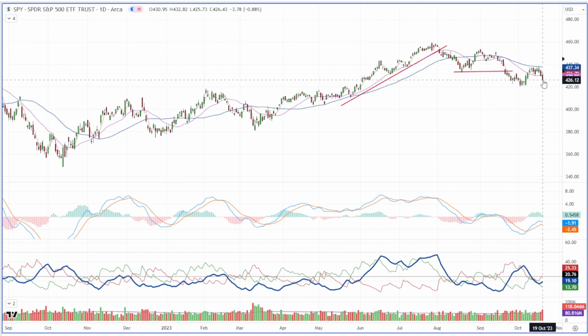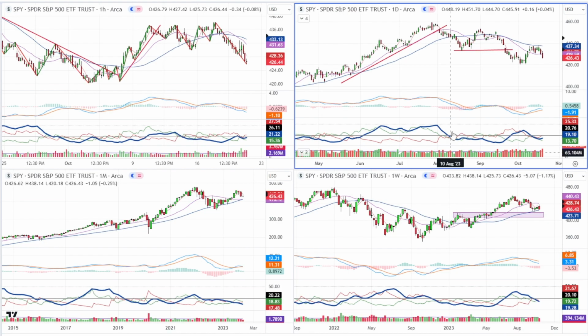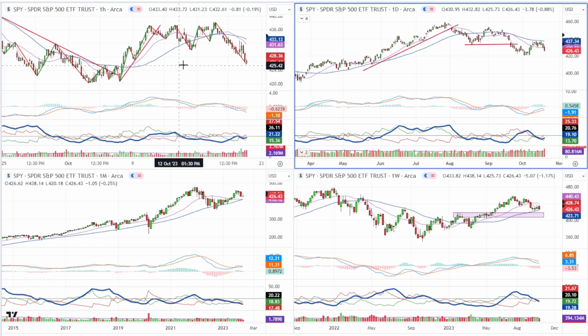So the bears are still in control. We're still in the process of this 1, 2, 3 reversal. If we take out this low, it is confirmed to the downside. So we want to be on the lookout for that. And then the only thing I'll mention here is that we have made a pretty big drop. Now, let's just look at this for a second.